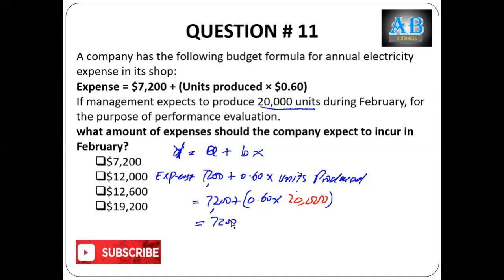So 7200 plus 0.6 times 20,000, which is 12,000, so plus 12,000 equals 19,200. So option B is the right answer. What amount should the company expect to incur? He is asking us to calculate total expenses, the Y figure, which is the sum of fixed cost plus variable costs.